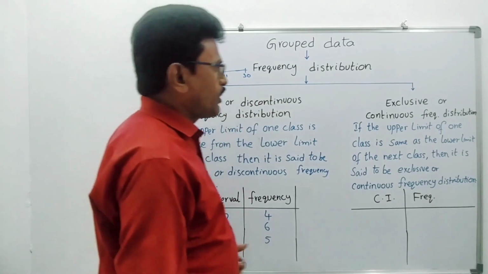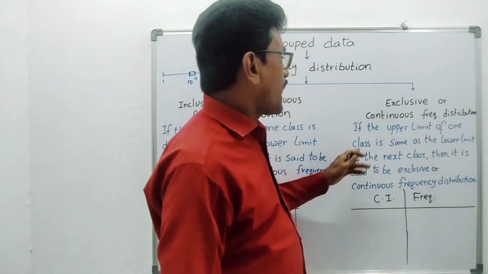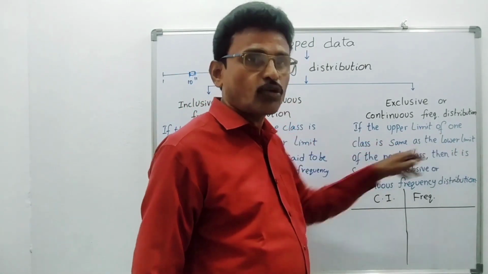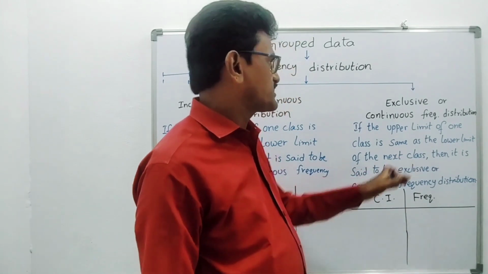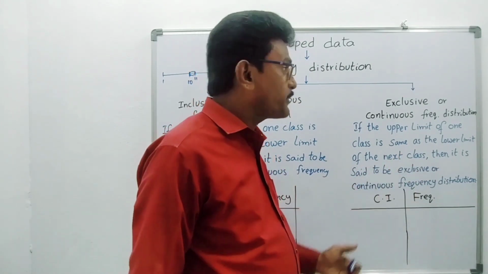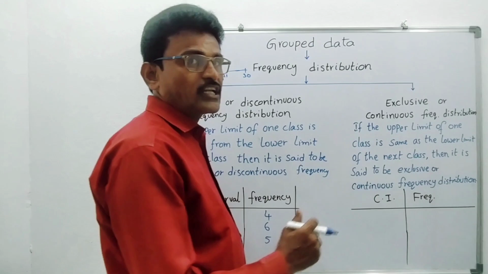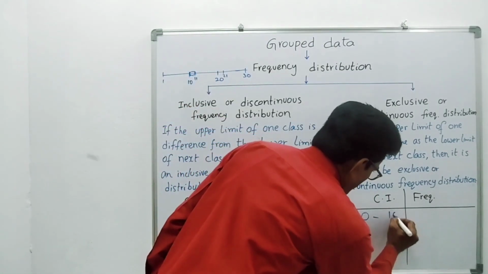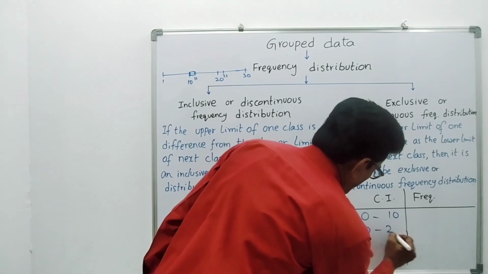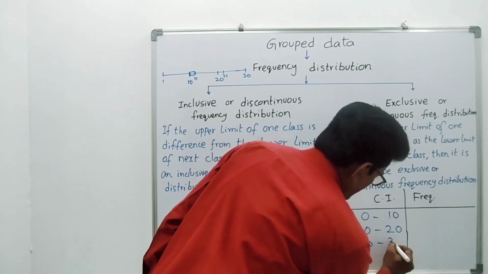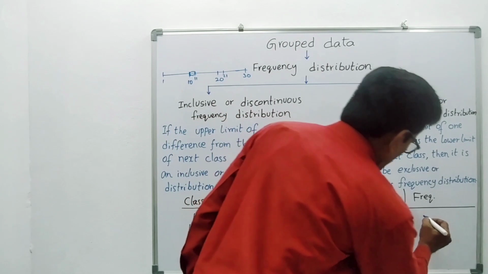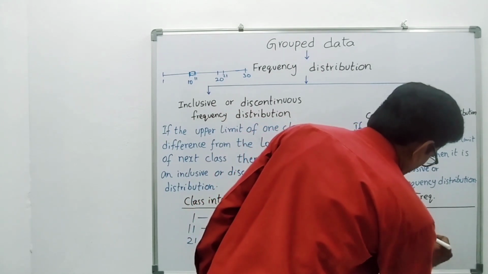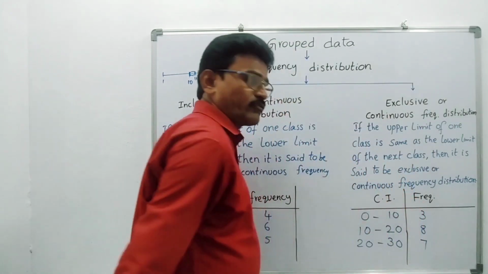Now what about the continuous class interval? If the upper limit of one class is the same as the lower limit of the next class, then it is said to be an exclusive class interval type, also called continuous class interval. This is like this: 0 to 10, 10 to 20, 20 to 30. Here for frequency you can take 3, 8, 7, any frequency.